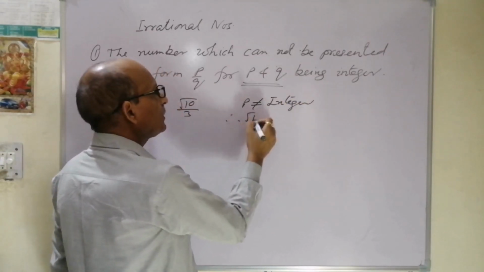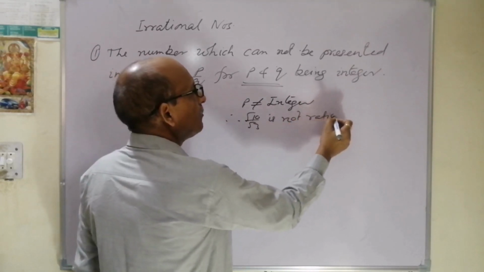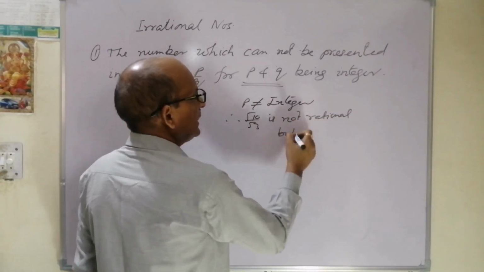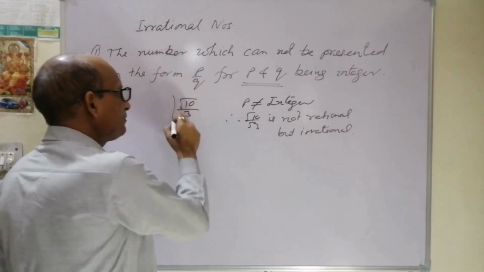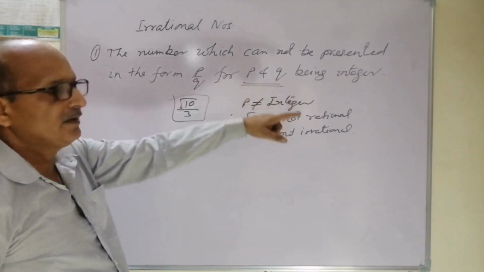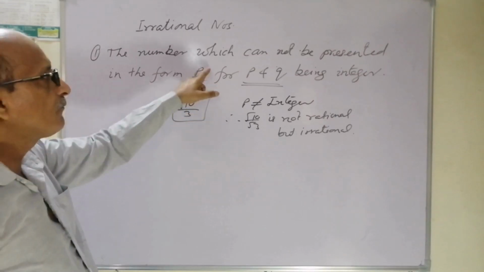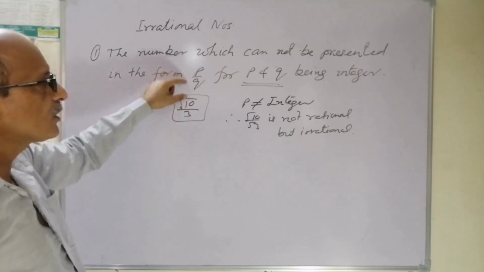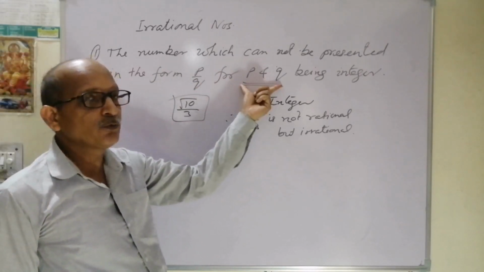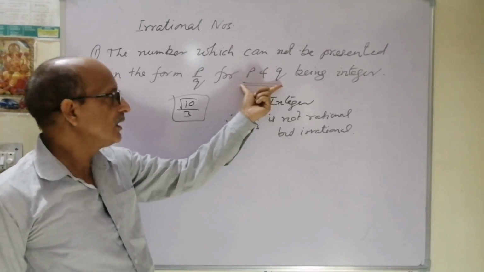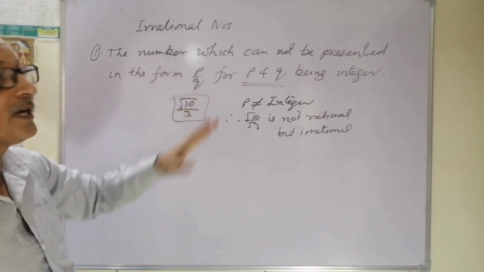Therefore root 10 upon root 3 is not rational, but irrational. This is important over here: p and q being integers. If p and q are integers, then p upon q will be rational. For p upon q not to be rational, at least one of them must be a non-integer. So this is in the form of p upon q, but p is not an integer, so it is not rational but irrational.